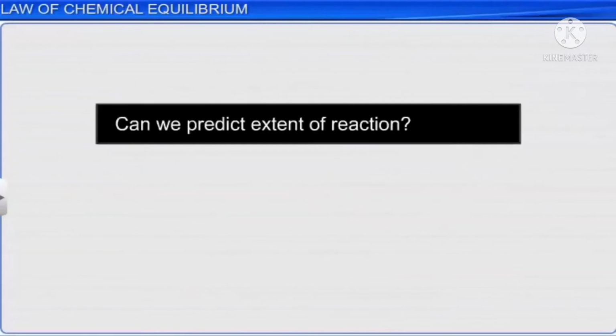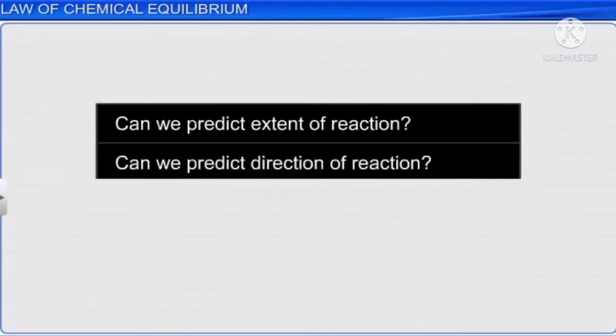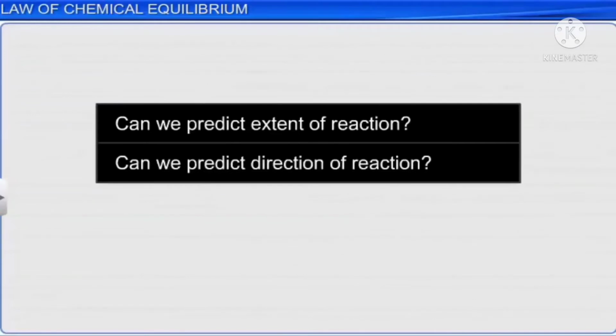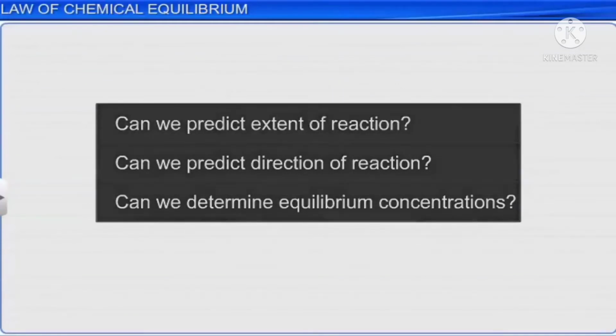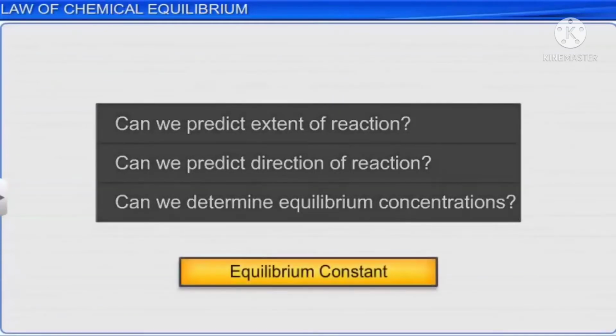Is there any way to predict the extent of this reaction? Can we predict the direction of this reaction at any stage? Can we determine the equilibrium concentration from the initial concentrations for this reaction? These questions can be answered with the help of the equilibrium constant for that reaction. So, let's learn about equilibrium constant and its applications.